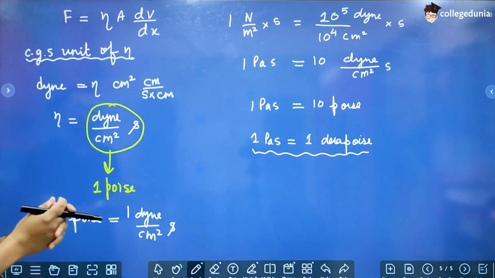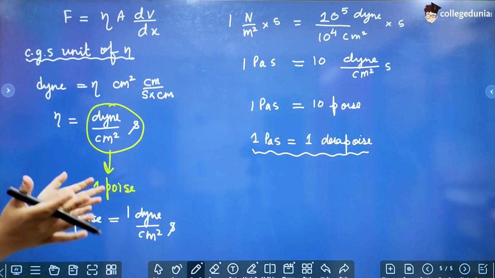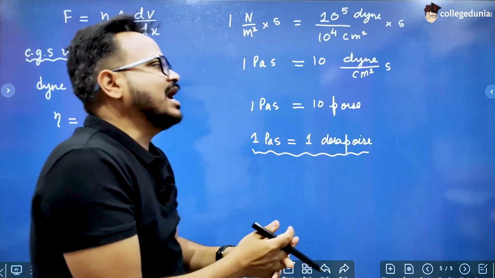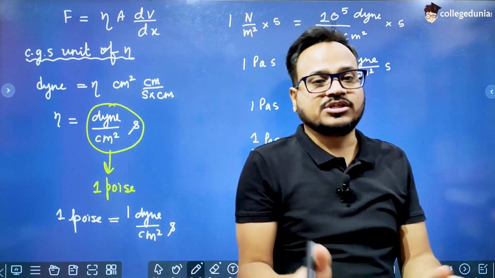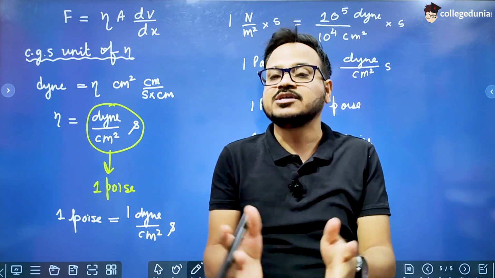Right? So this is what the viscosity is. This was the formula of viscosity, the formula of viscous force, the various units in CGS system and MKS system. So this is a very important topic. I hope this topic is clear to you.